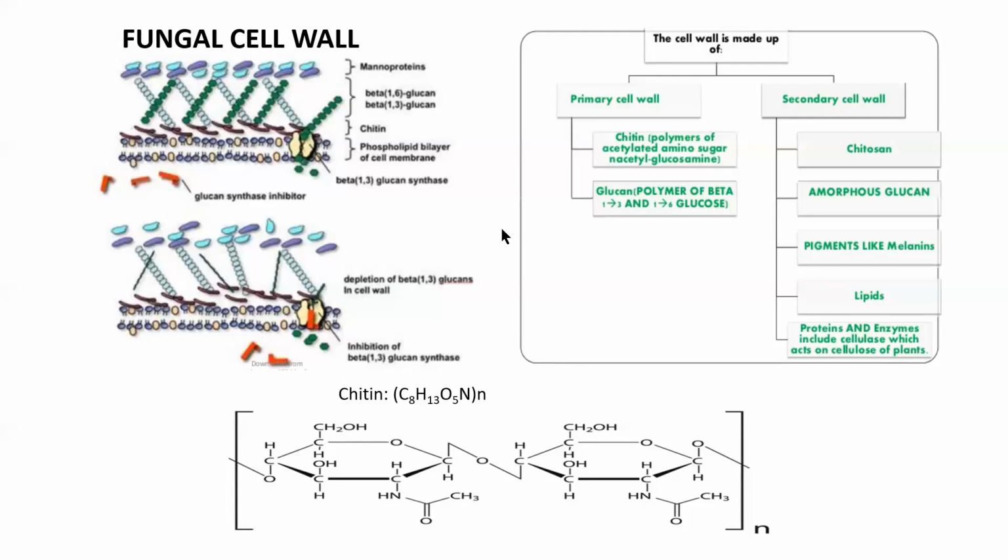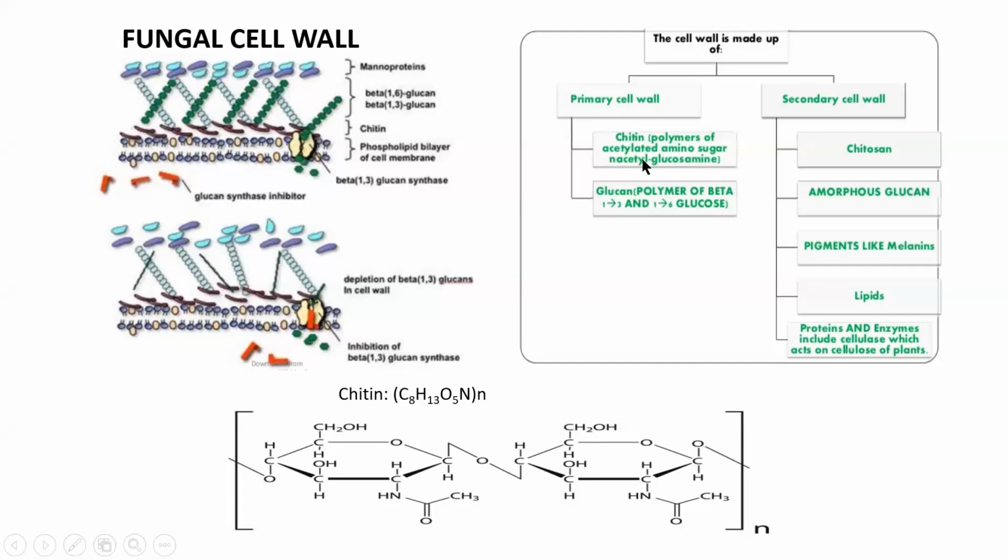Chiefly, the higher fungi cell wall is made of chitin and beta glucan. These are the chief compositions of the fungal cell wall, chitin and glucan. So what is chitin?